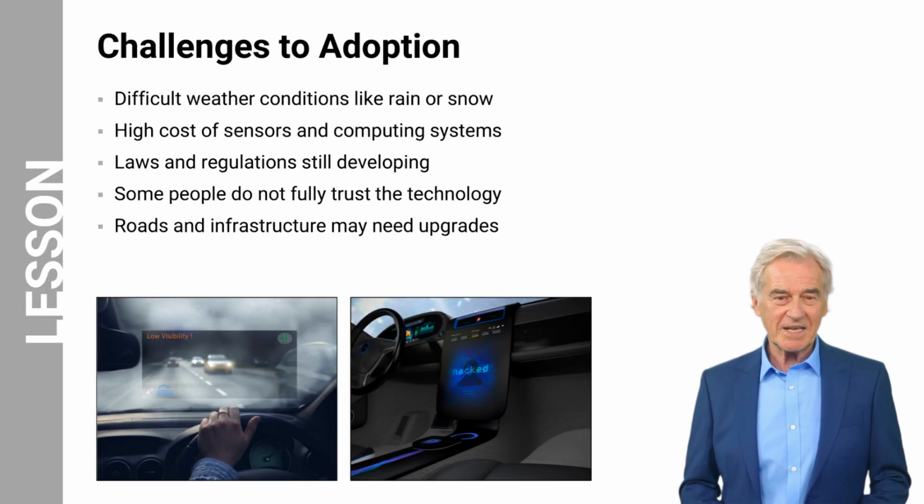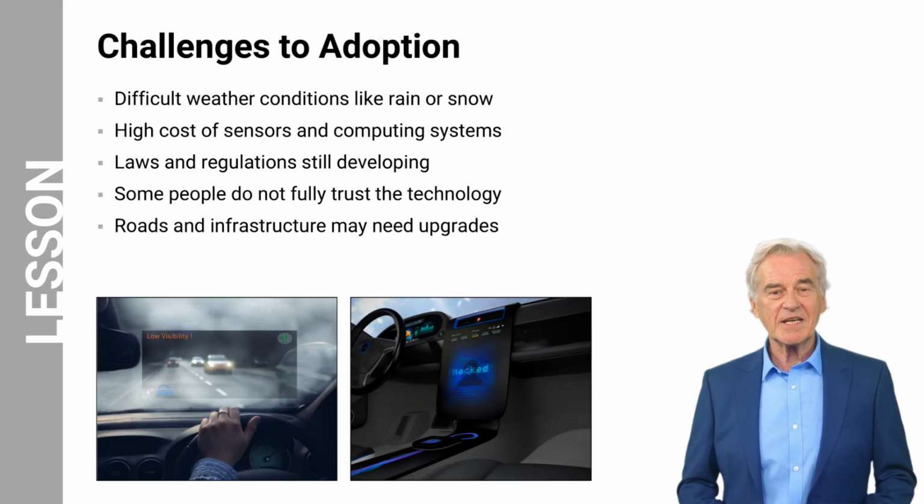Autonomous vehicles must handle difficult driving situations such as heavy rain, snow, or bright sunlight, which can interfere with sensors. The advanced sensors and computing systems required for these vehicles can also be expensive. In addition, governments must develop laws and regulations that address safety and responsibility. Some people are still uncertain about trusting autonomous technology, and road infrastructure may need upgrades to support these systems.